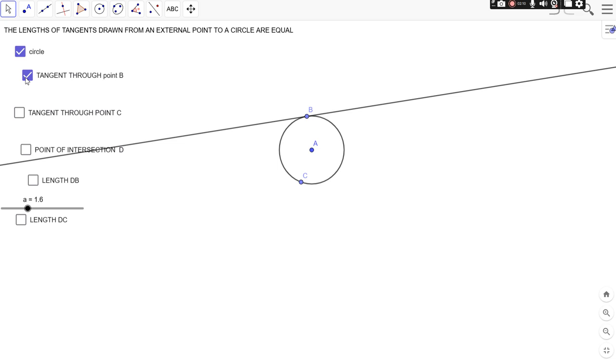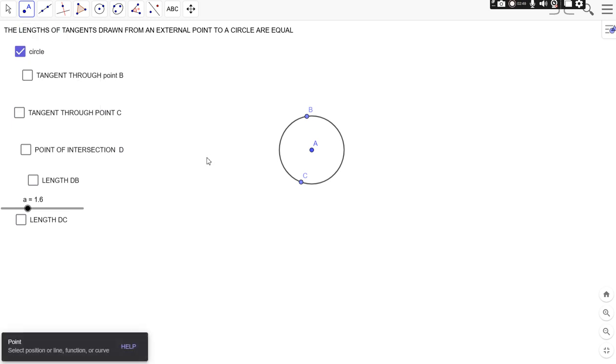A tangent touches the circle at only one point, right? So what we have observed: if we take a point on the boundary of the circle, then we get only one tangent. And if we take a point outside the circle, then how many tangents can be drawn? Let's observe it.